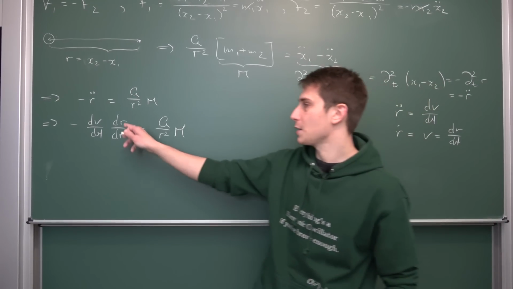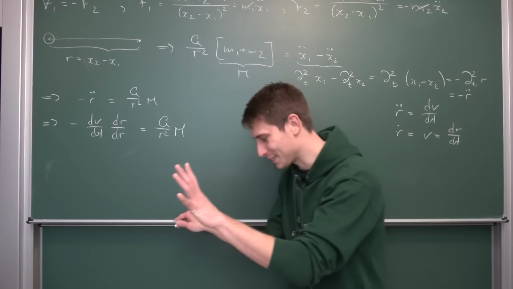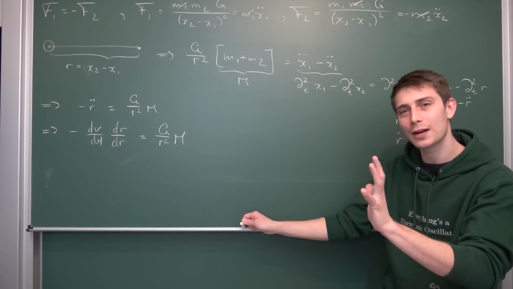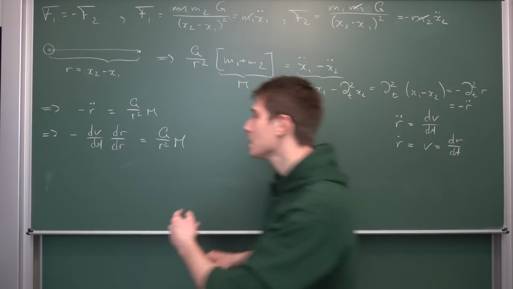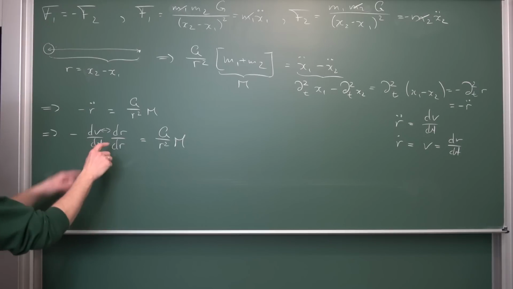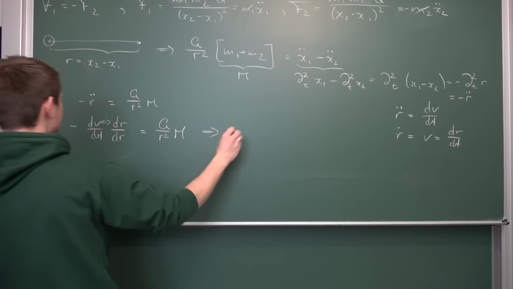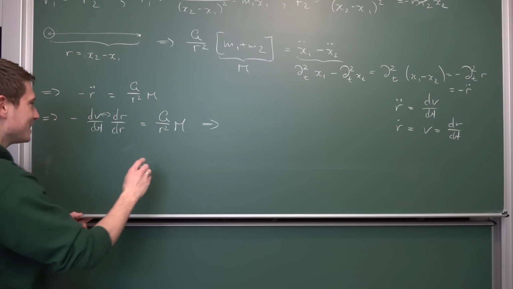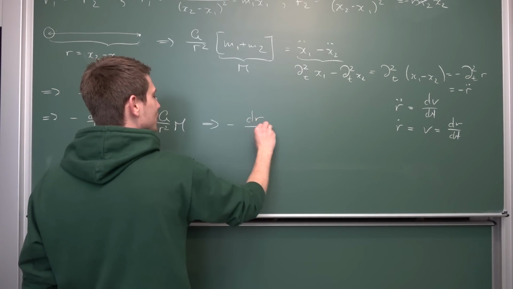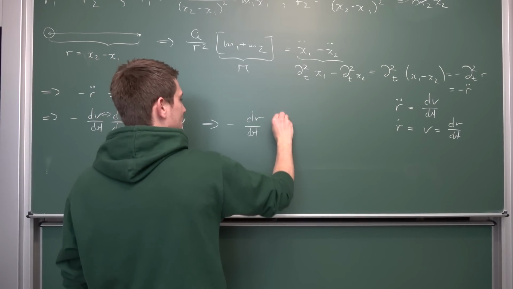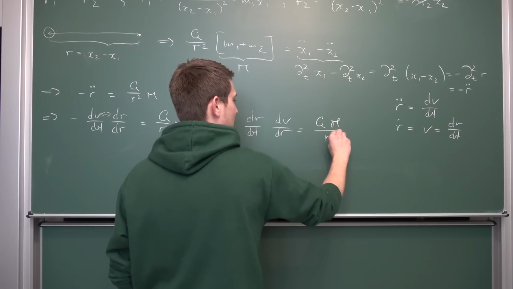Now we are going to suppose that all those parts of the fraction, numerator and denominator, are multiplicative. I don't even want to say that, this is really ugly, but we are going to act like we can do this. And you know, 3 times 2 is the same as 2 times 3. So we are just going to use commutativity on those differential forms basically. Leaving us overall with, and I'm going to put implications here, not equivalences, because it's a bit fiddly, negative dr/dt and then dv/dr, being hence nothing but G times m divided by r squared.